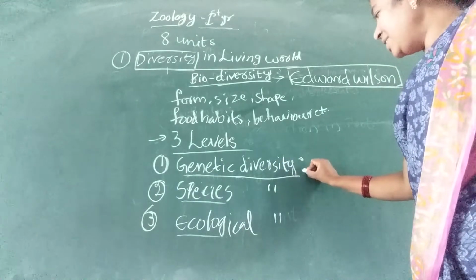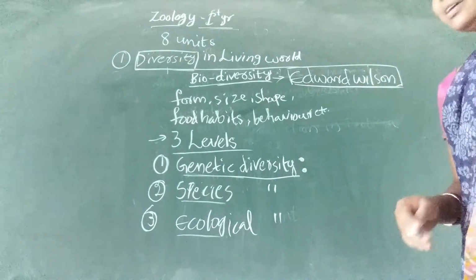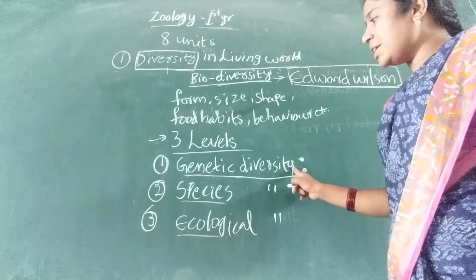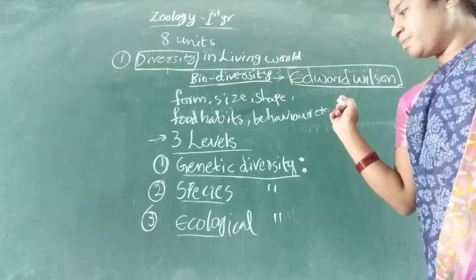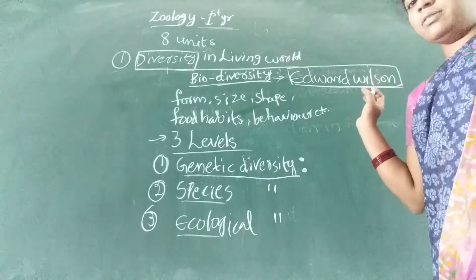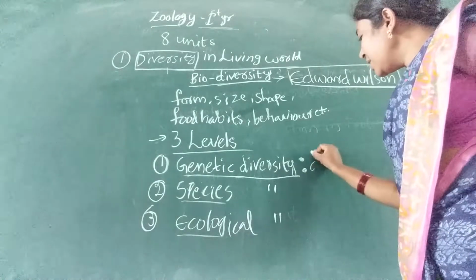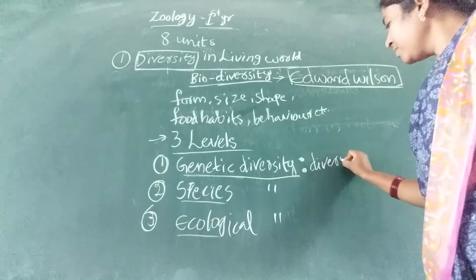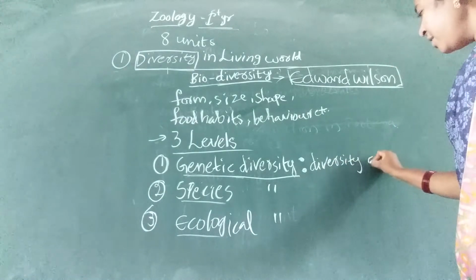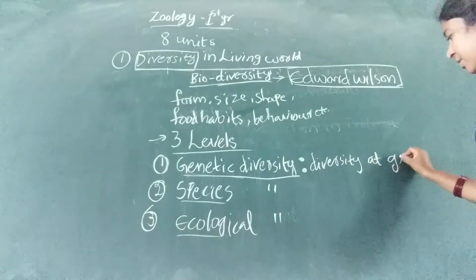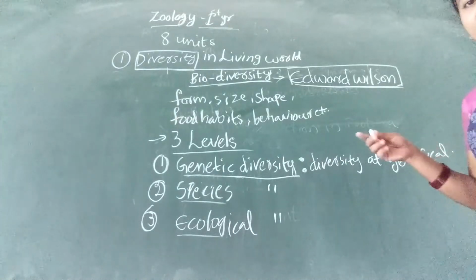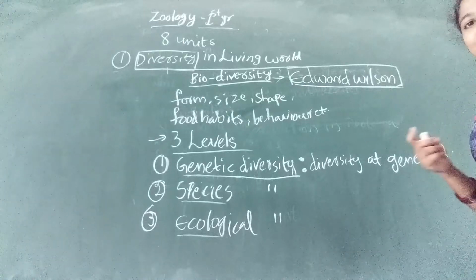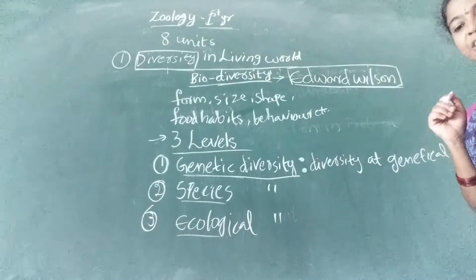It is very simple to define, that is diversity occurring at the genetical level. Easy to define. Okay, diversity at genetical level or at the level of chromosomes or at the level of genes.